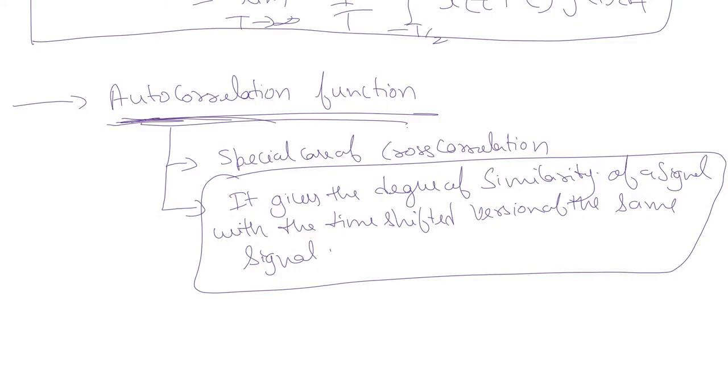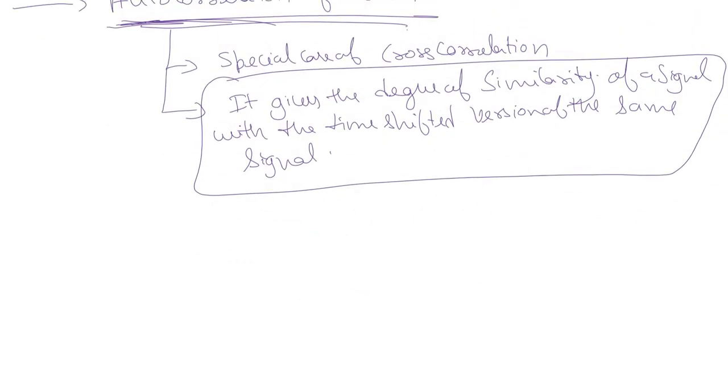That means instead of having two different signals, now we have only a single signal, and we find its degree of similarity between two different time instants. Mathematically, we represent it as Rxx instead of Rxy. Rxx(tau) is equal to integral x(t) into x(t minus tau) dt.